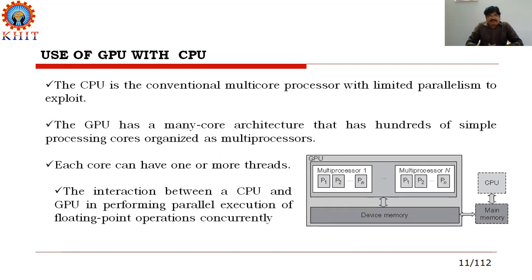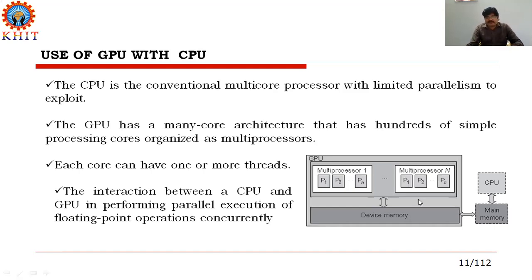How GPU differs from the CPU, we will discuss in this session now. The CPU runs with multi-core processors with limited parallelism, whereas the GPU has a many-core architecture with hundreds of small cores embedded into the computing. Each core is considered a thread, and the interaction between GPU and CPU performs parallel execution of floating point operations concurrently.